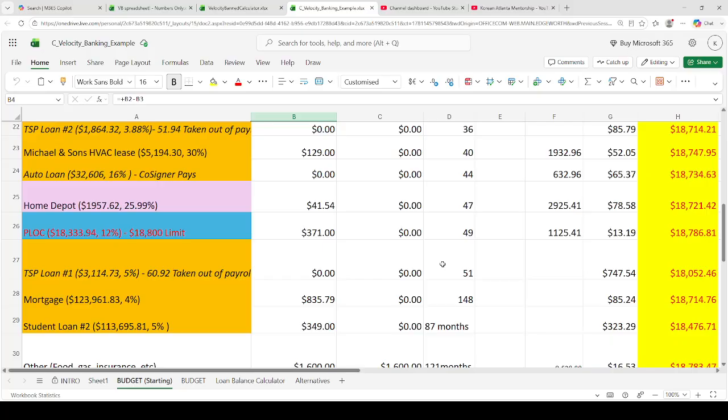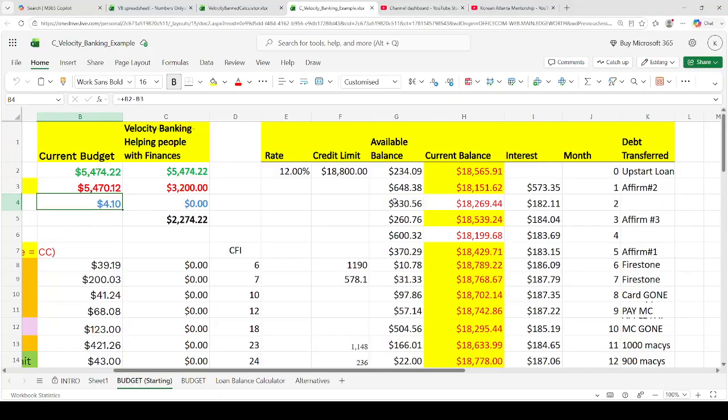Now, there are some times that you can't follow the cash flow index to the T. And I would say there are really two scenarios where you might think of making some modifications. Number one, if you have no space in your line of credit, where you have to do one debt at a time, and the next debt in the cash flow index is too big to fit in the line of credit, you probably do have to make some adjustments, right? Number two is 0% loans. If you don't want to pay that off first, even though it has a low cash flow index, I totally get that too. But that means the loan's going to go away relatively quickly anyways, if you really know what a low cash flow index means.